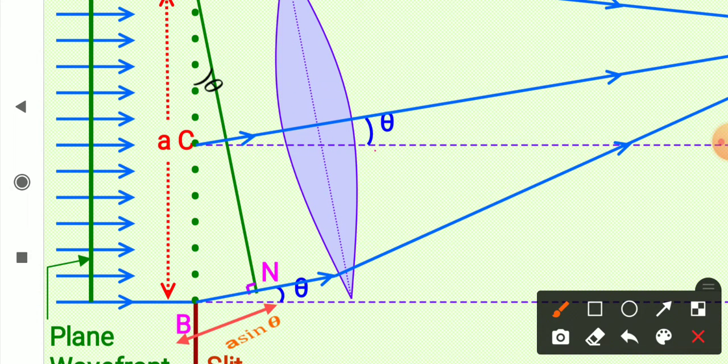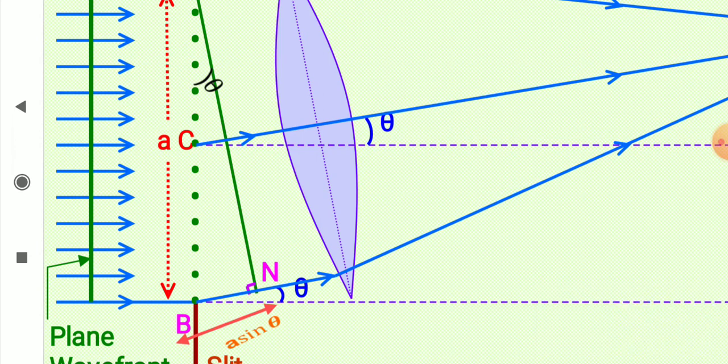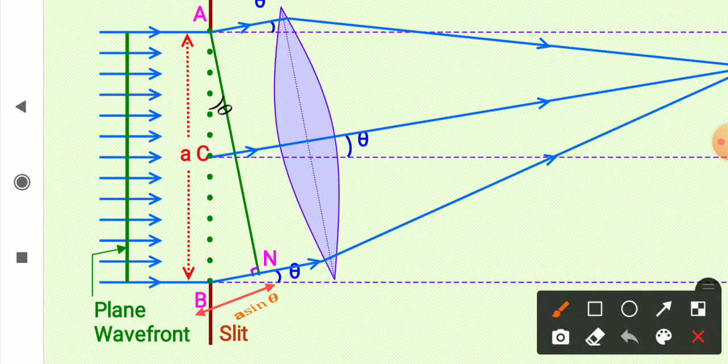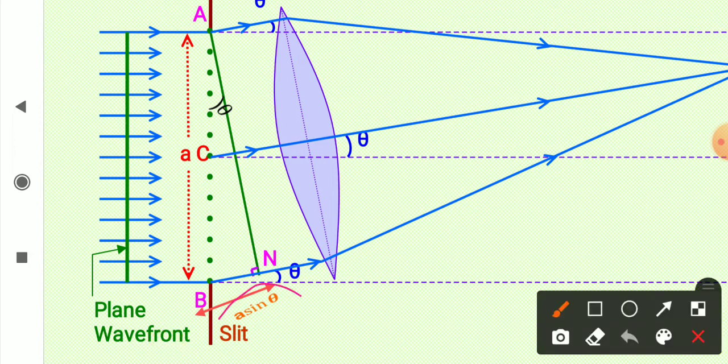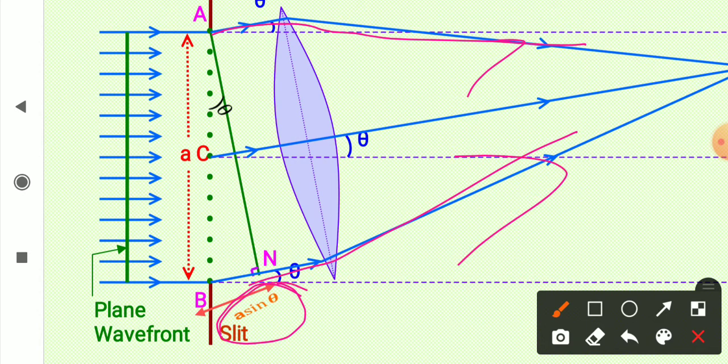Now from this point A, drop a perpendicular on this one, and if this angle is theta, then I can consider this angle also as theta, and this angle becomes theta. Then for this right triangle, A is the hypotenuse, and this path difference BN becomes A sin theta. The path difference here becomes A sin theta. So we can consider the path difference between this wavelet and this wavelet is A sin theta.